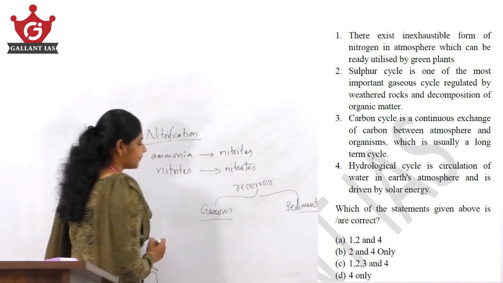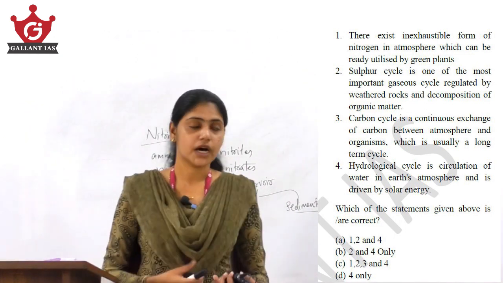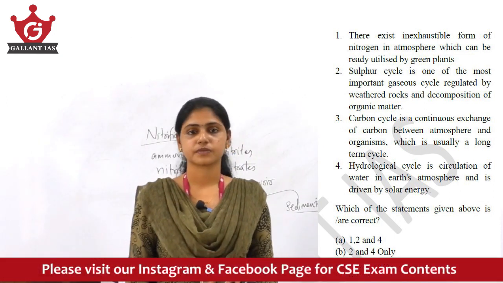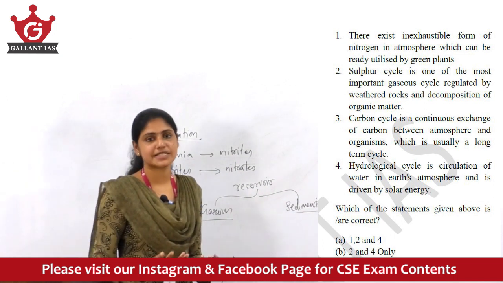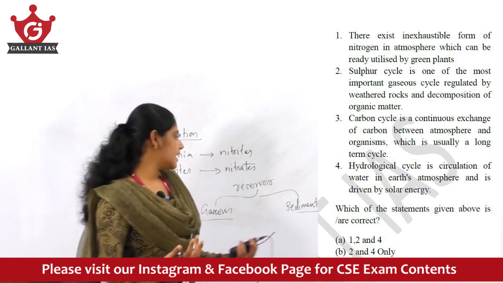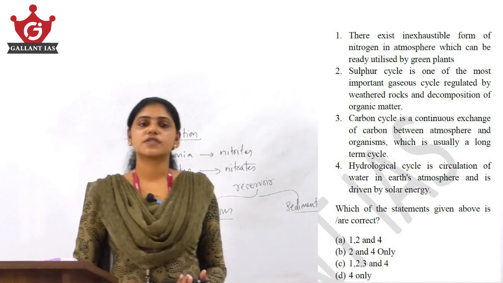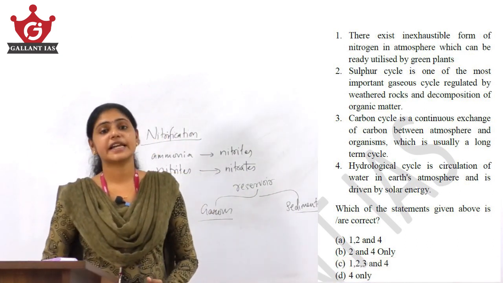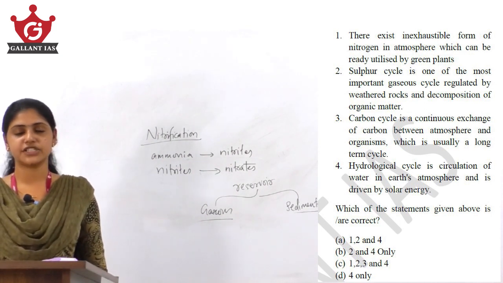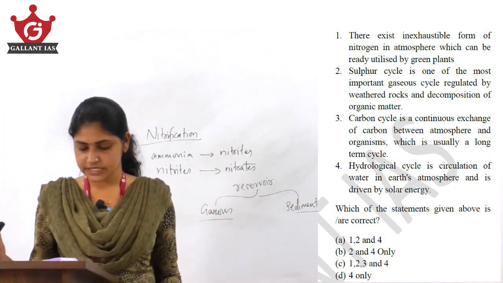Gaseous cycle means the reservoir or the source is the atmosphere or the hydrosphere, and sedimentary cycle means the reservoir or the source is the sediments, the trapped sediments, or we can say the rocks. Such types of cycles are known as sedimentary cycles, and phosphorus and sulfur are examples of sedimentary cycles. The second statement says sulfur cycle is one of the most important gaseous cycles. So it is wrong, it is not a gaseous cycle, it is a sedimentary cycle. So the second statement is also wrong.